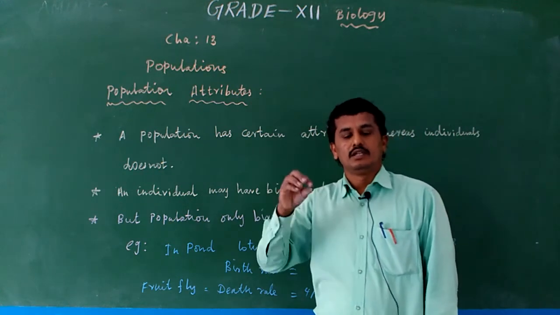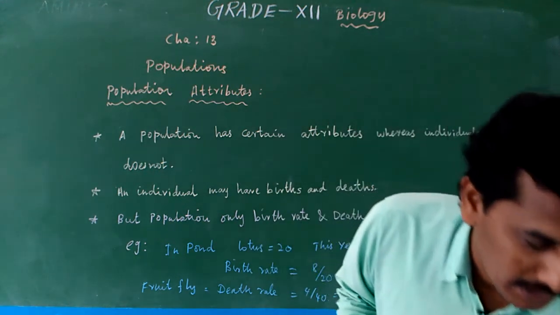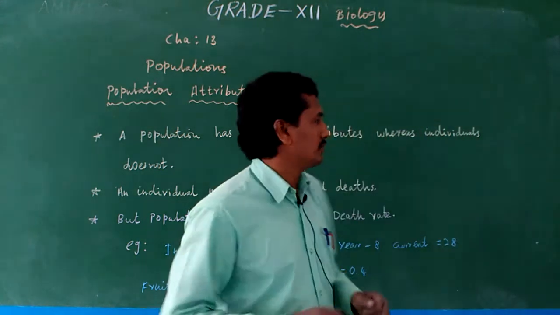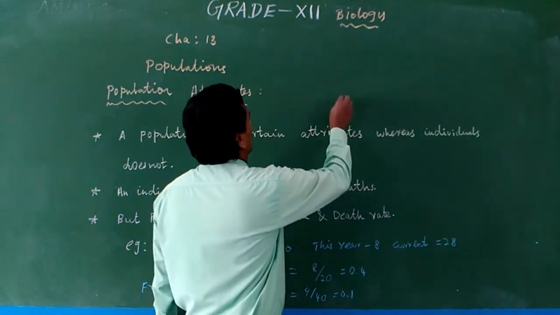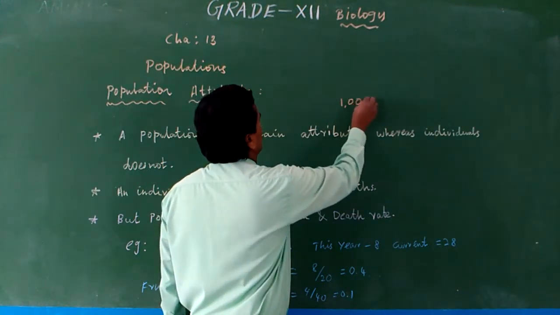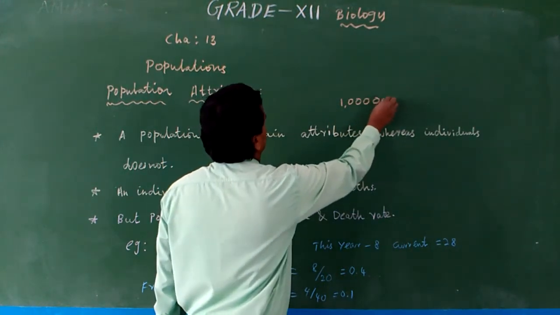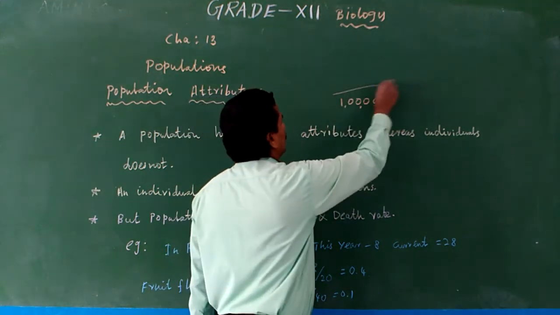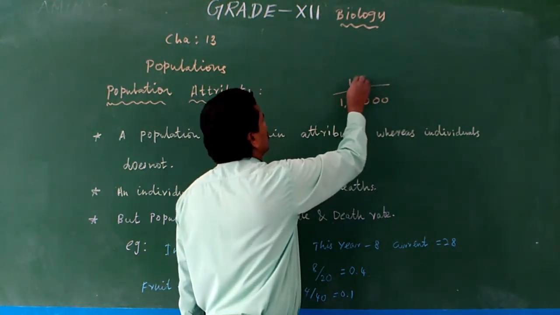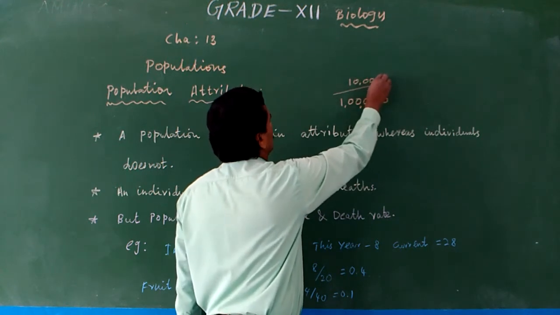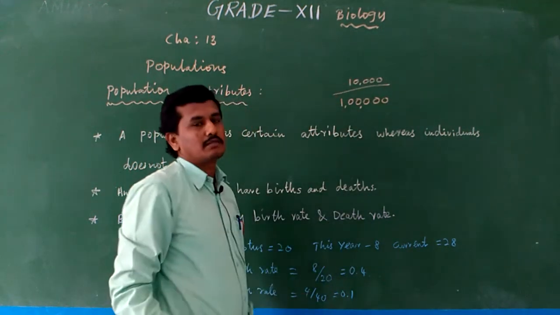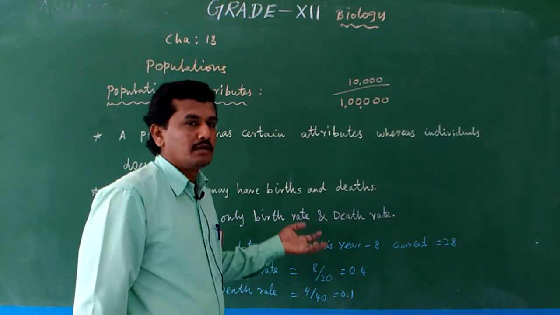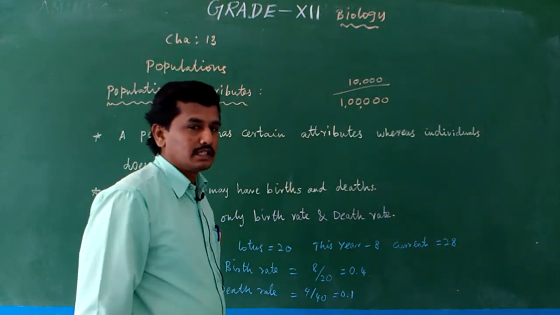For example, we calculate the particular birth rate of Namakkal area. For example, in Namakkal area 1 lakh people were present last year. Newly 10,000 people are added this year. Added means 10,000 children were born in a particular year.